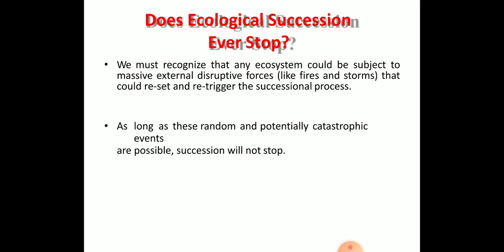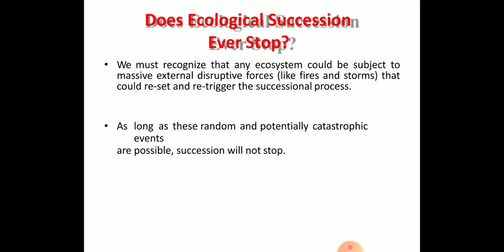Like that, in hydrarch succession there is a water body. The phytoplanktons are the pioneer communities, and finally some aquatic plants grow, and the climax community will be the forest plants. So there will be a continuous sequence, and changes will occur in the ecological condition.